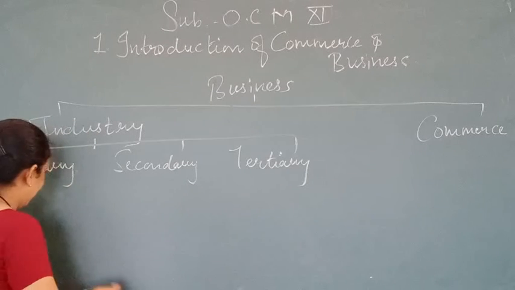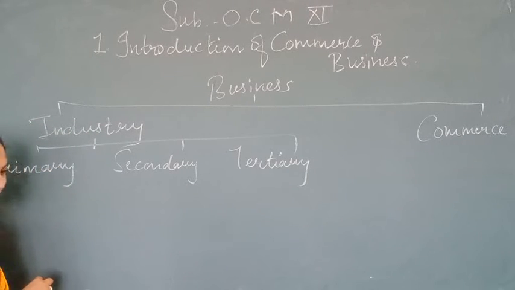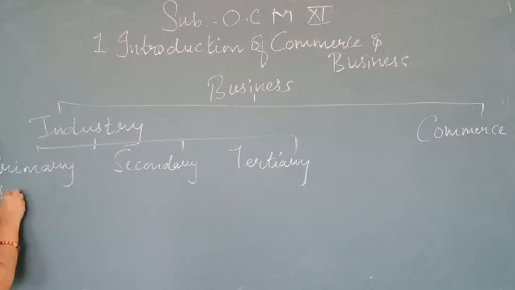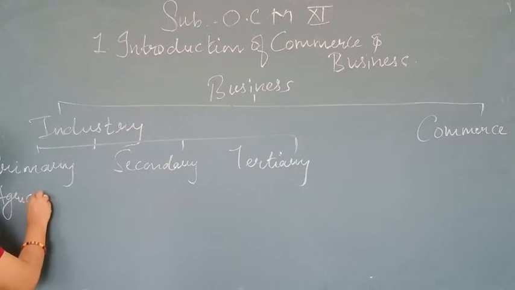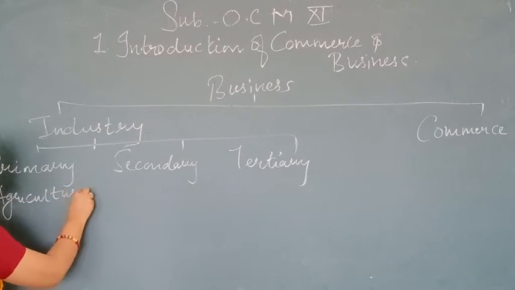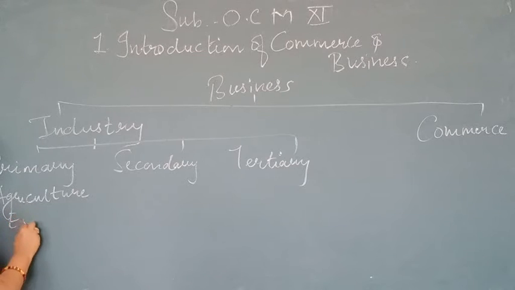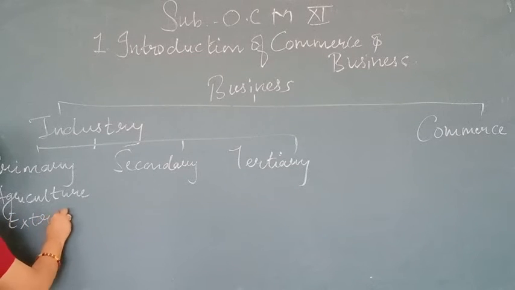Primary is further divided into three parts. First is agriculture. Second is extractive. Third is genetic.